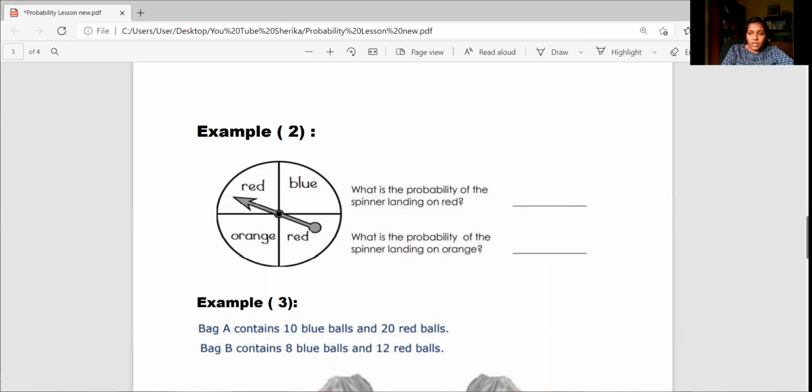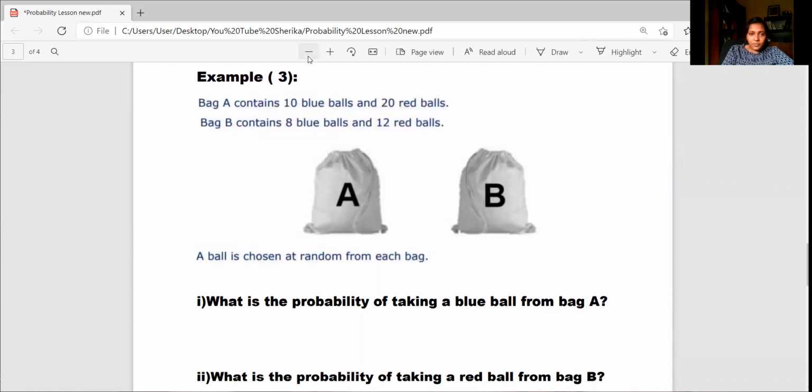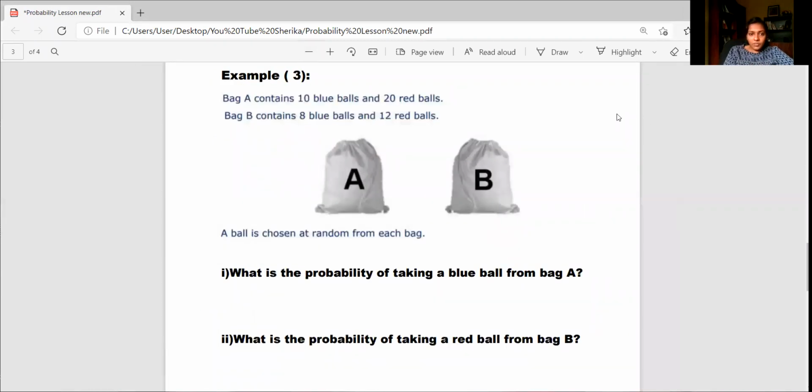Now let's move to our last question, the third question, right? Now in the third question, what I have given: bag A contains 10 blue balls and 20 red balls. Bag B contains 8 blue balls and 12 red balls. Now, the first thing is, when you get a question like that, the necessary steps, you better write it down. Now, we have bag A and bag B. We know in bag A, I have 10 blue. So, better you write it. Then it's much more clear. Then you know what you have to do, right?